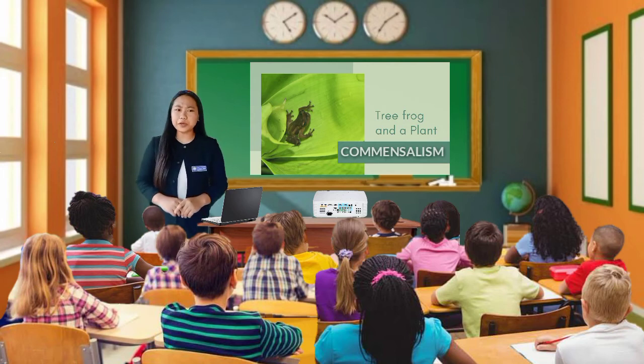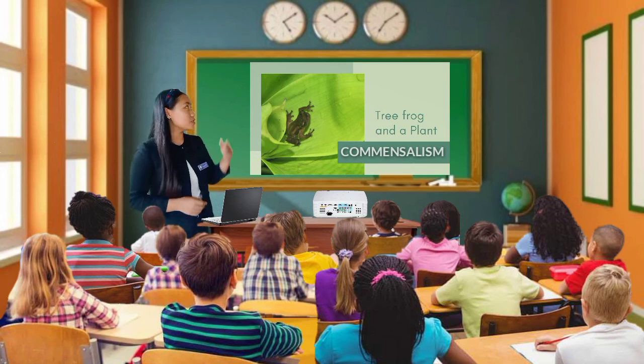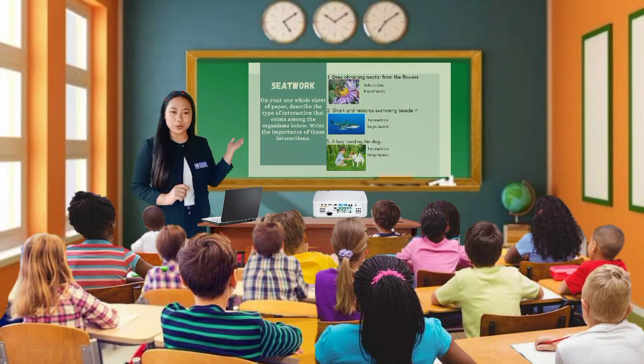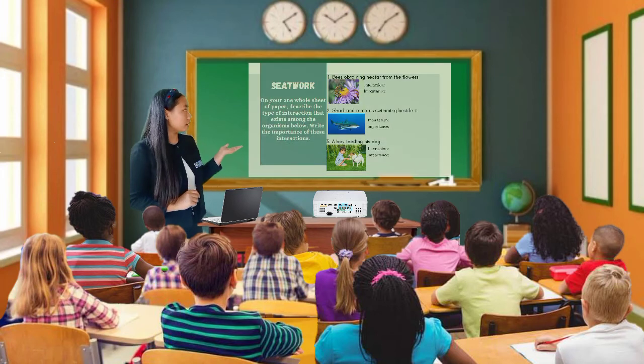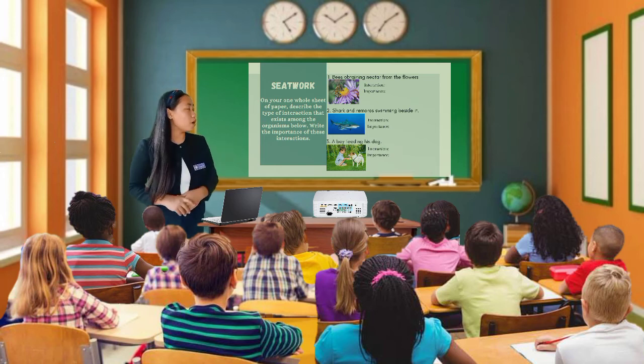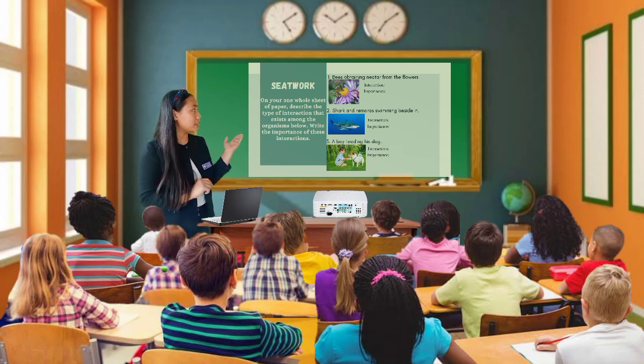It seems like you already understand well our lesson today. That's why it is now time for us to proceed to your seatwork. On one whole sheet of paper, describe the type of interaction that exists among the organisms below. Write the importance of these interactions. As for number 1, we have the bee and the flower.